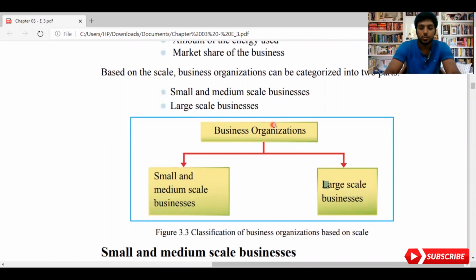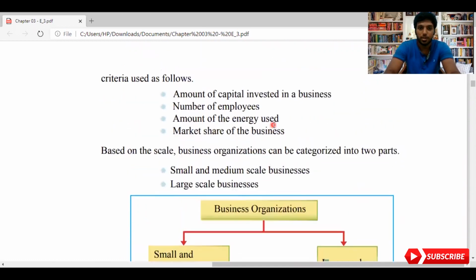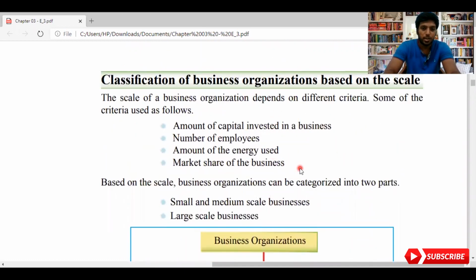You need to know one thing: small and medium scale business and large scale business are divided into two different sectors by considering these things. Number one, let's see how much money they have invested. If you have invested 100,000, it's a small business. If you have invested 10 million, it's a big business. So with the amount of investment, you can decide whether it is a small business or a big business.